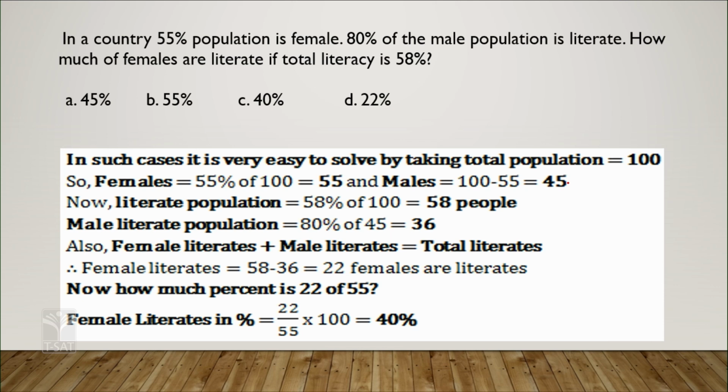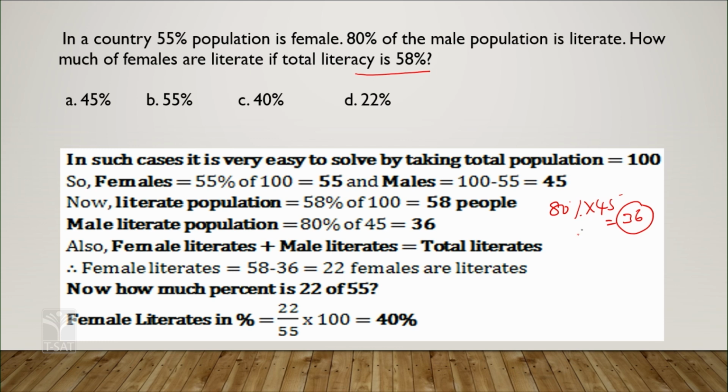The literate population: 58% of 100, means it is given total literacy is 58%, so 58 people are literate. 80% of the male population is literate, so you have to calculate 80% of 45. What is 80% of 45? That's 36.